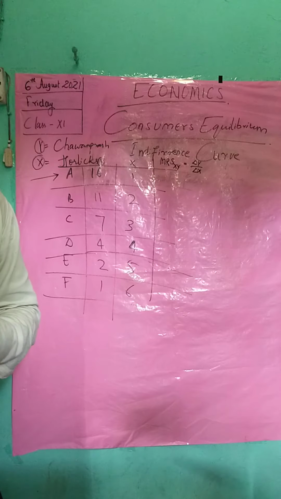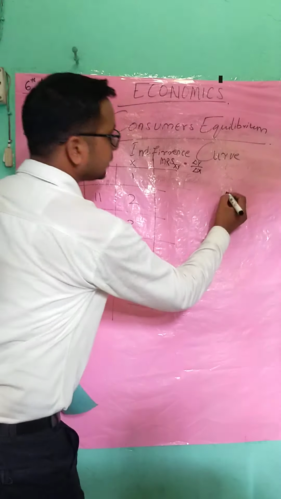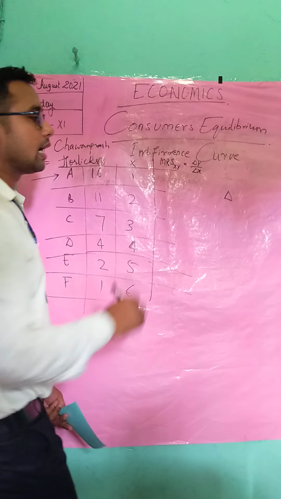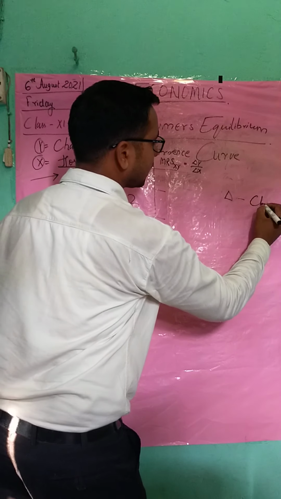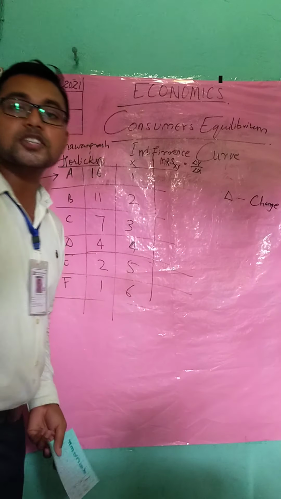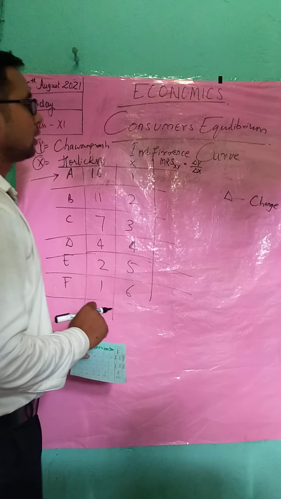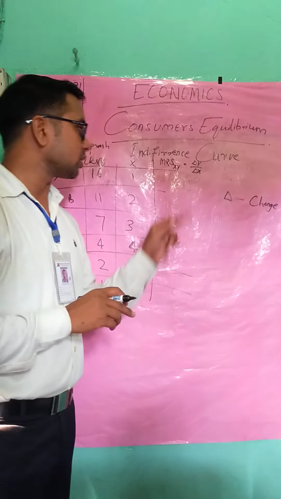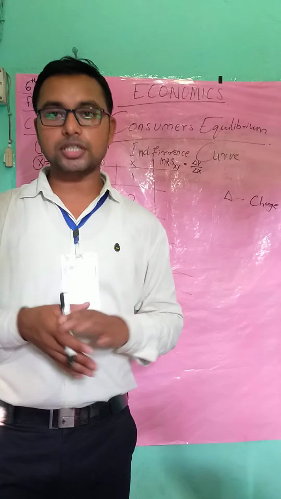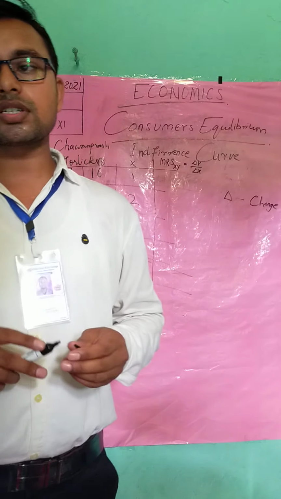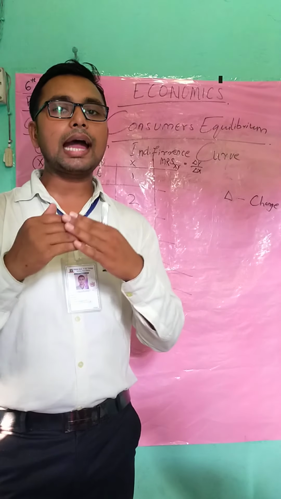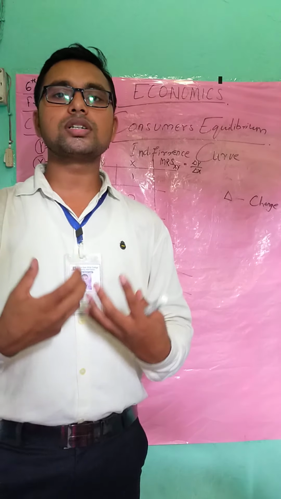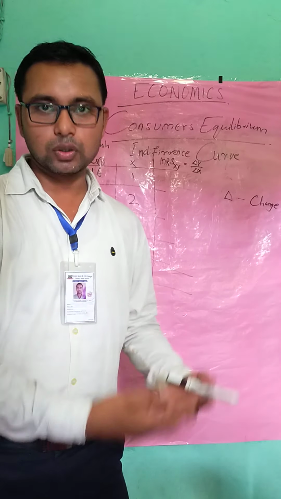Students, this triangle is called delta in economics, and delta always means a change. So what is MRS? MRS is marginal rate of substitution. What is marginal rate of substitution? When you add an additional commodity towards your satisfaction, you get a gain, isn't it?